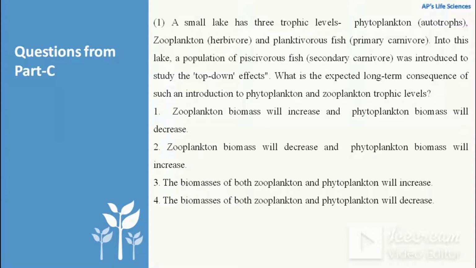If zooplankton biomass increases, then it will feed on more phytoplankton and phytoplankton biomass will decrease. So option 1 is the correct answer for this question. We don't need to proceed further.